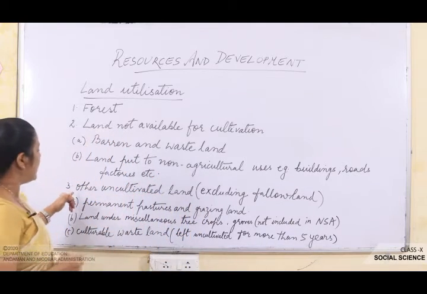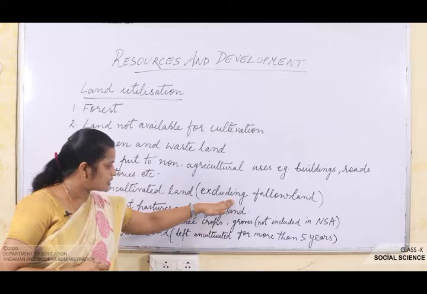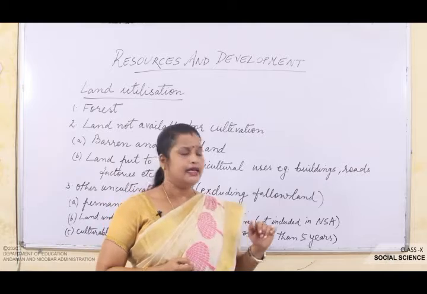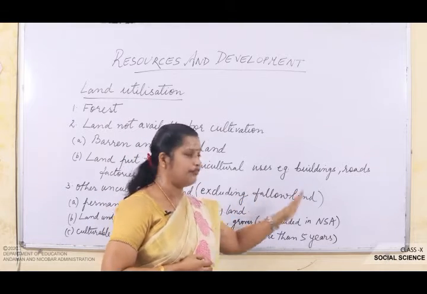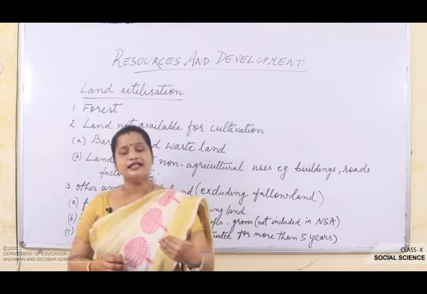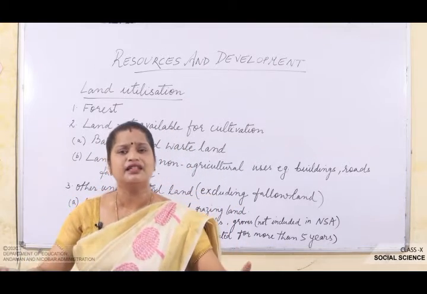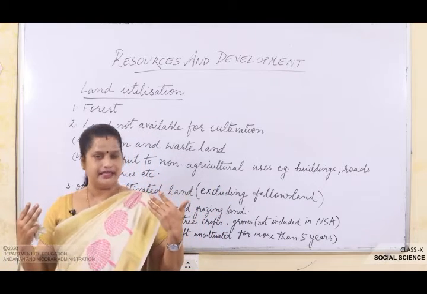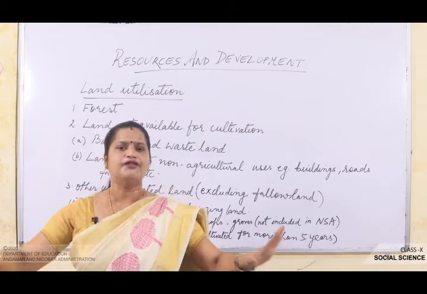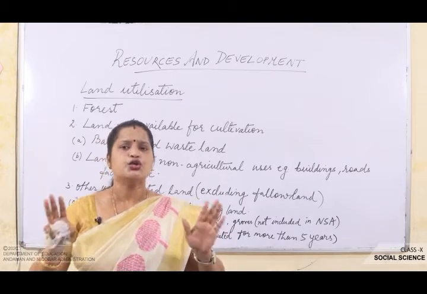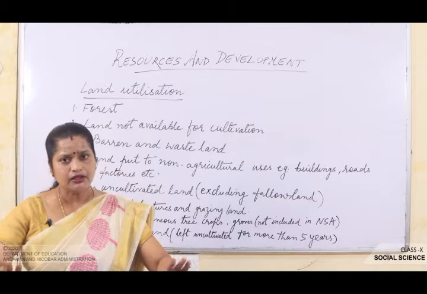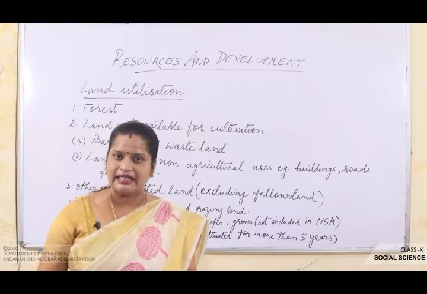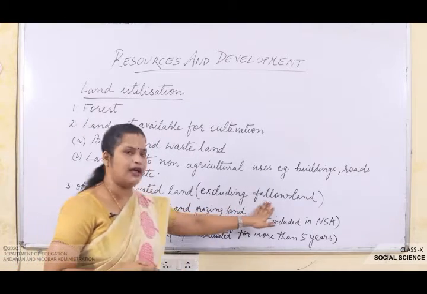Now third is other uncultivated land, excluding fallow land. When I say other uncultivated land, here it means that we will exclude the fallow. Fallow land means what? Fallow land means such land which is left uncultivated for some time so that the soil could regain its fertility, okay. So we leave the land for some period of time so that naturally it can regain its fertility back. That is what we call fallow land.